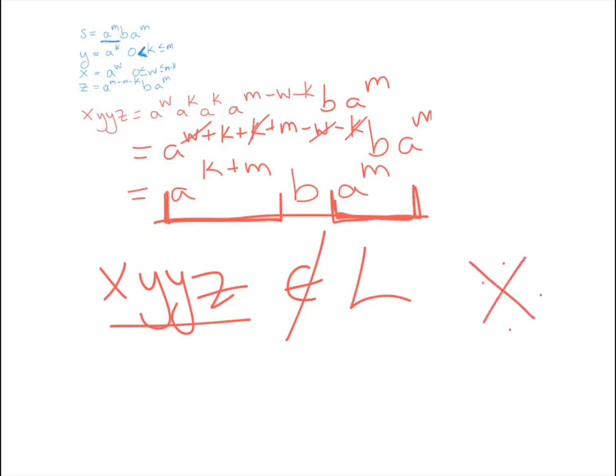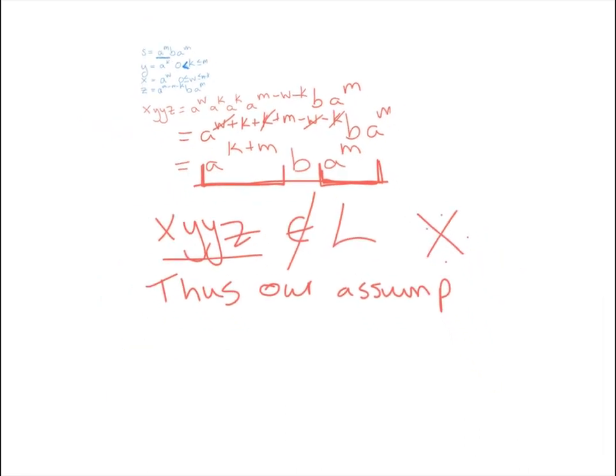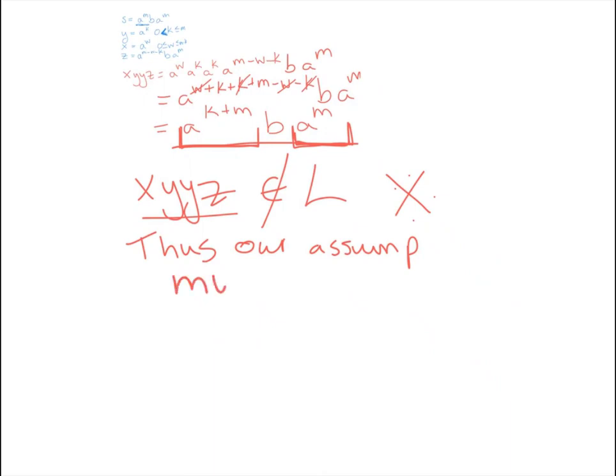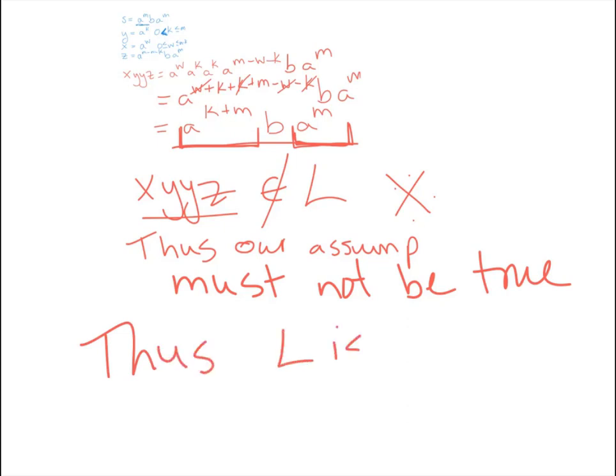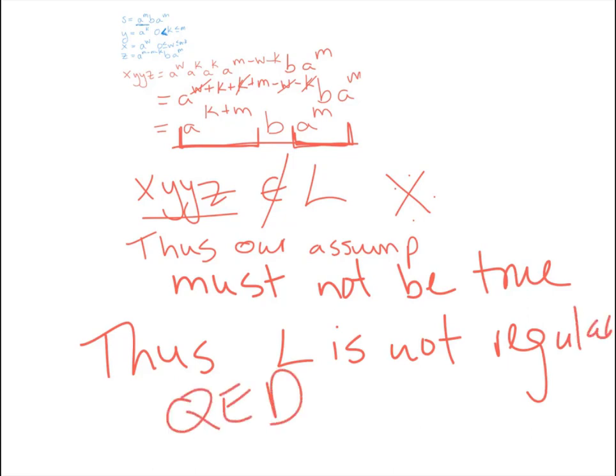Woohoo, right? So thus our assumption must not be true. What was our assumption? Our assumption was that L was regular, so we can say thus L is not regular. QED.